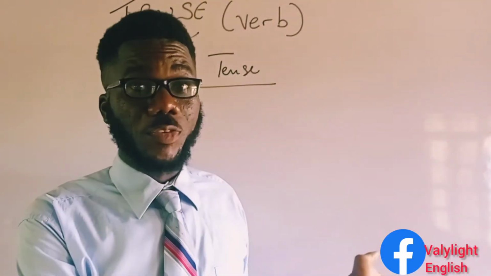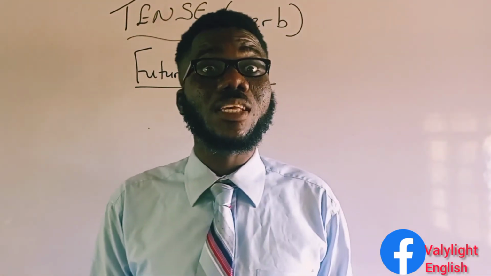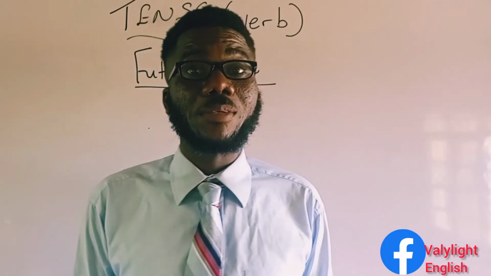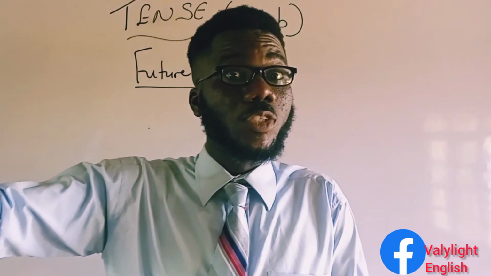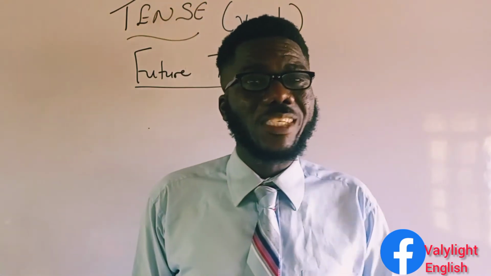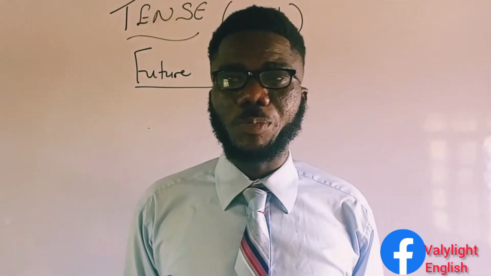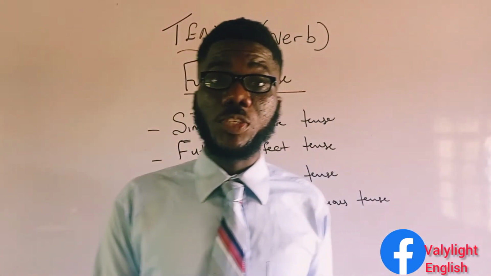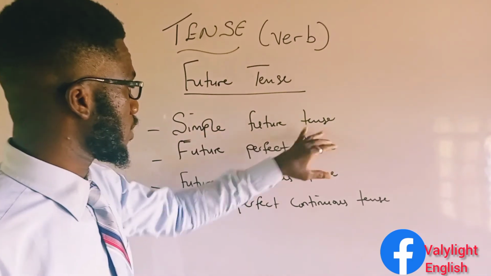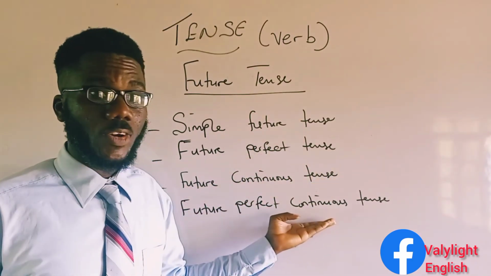We then have the future tense. The future tense tells us about an action that has not happened, an action that will still happen in future. It has not happened as at the time of speech. It is going to come sometime after that time of speech. This action is still going to happen. Its time is coming. Under the future tense, we have the simple future tense, the future continuous tense, the future perfect tense, and the future perfect continuous tense.